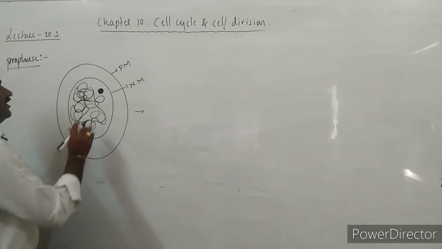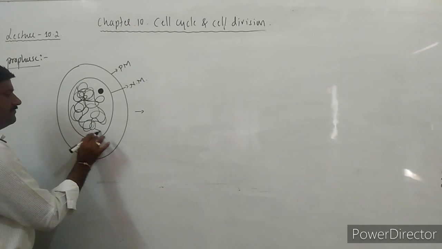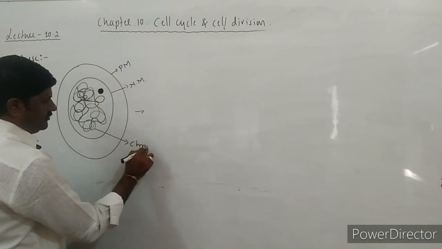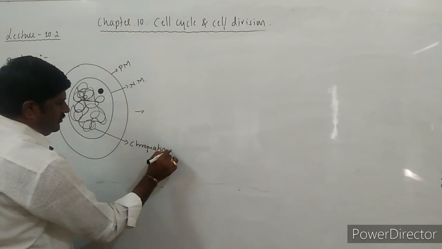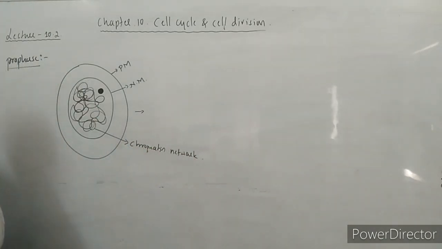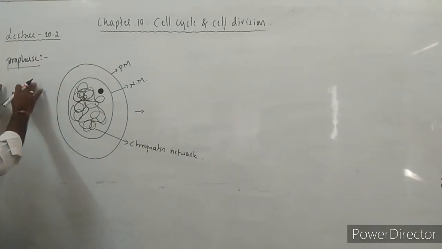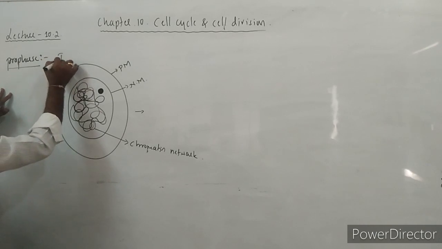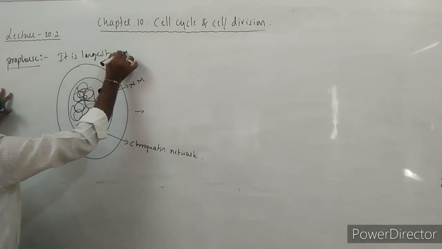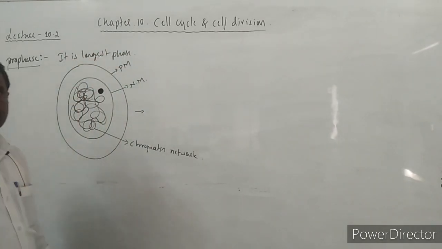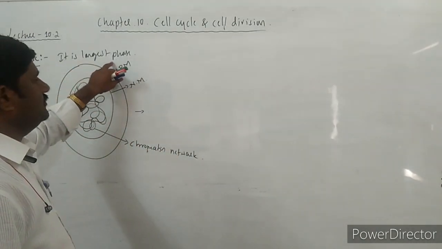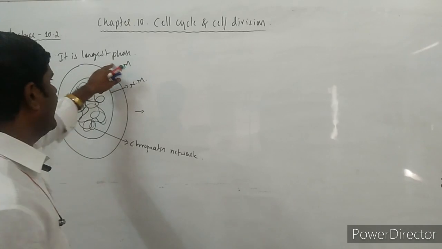In this cell, initially, the condensation of this chromatin network starts. This chromatin network starts to condense itself, and prophase is the longest phase in mitosis, especially in karyokinesis.